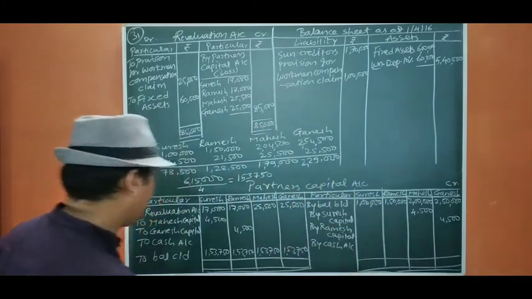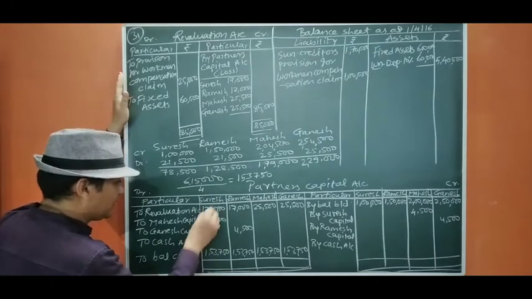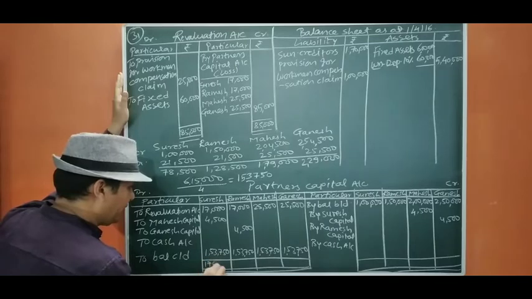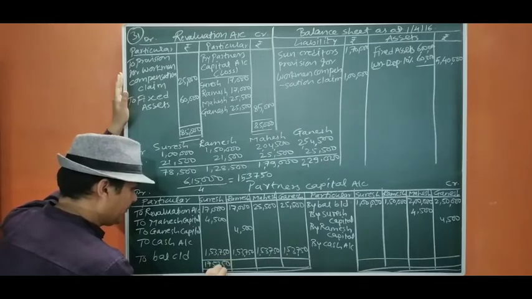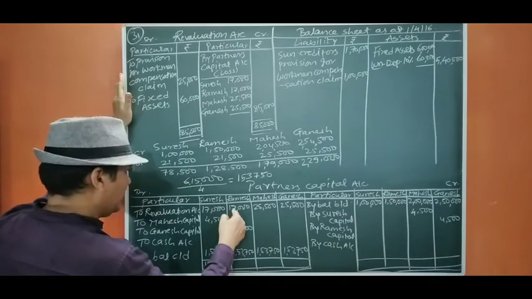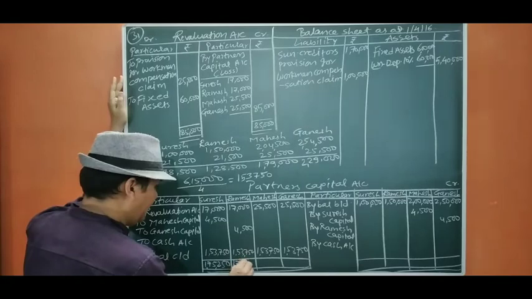This is 1 lakh. If you see, the total of this side is more, so 1,75,250. Then this side total is 150, 170, 175, 250.